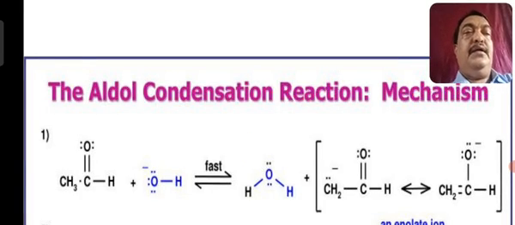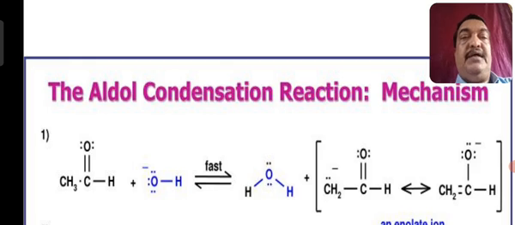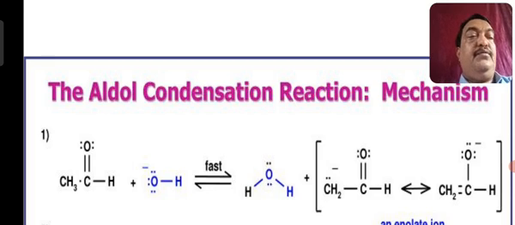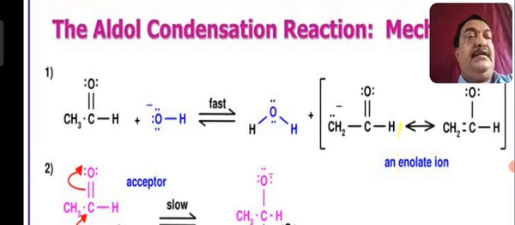In the aldol condensation reaction mechanism, whatever I have discussed is the same. You start with CH3CHO and CH3CHO, the aldehyde comes in contact with the nucleophile OH minus, and there is a formation of a water molecule and an enolate anion, as I have already explained.